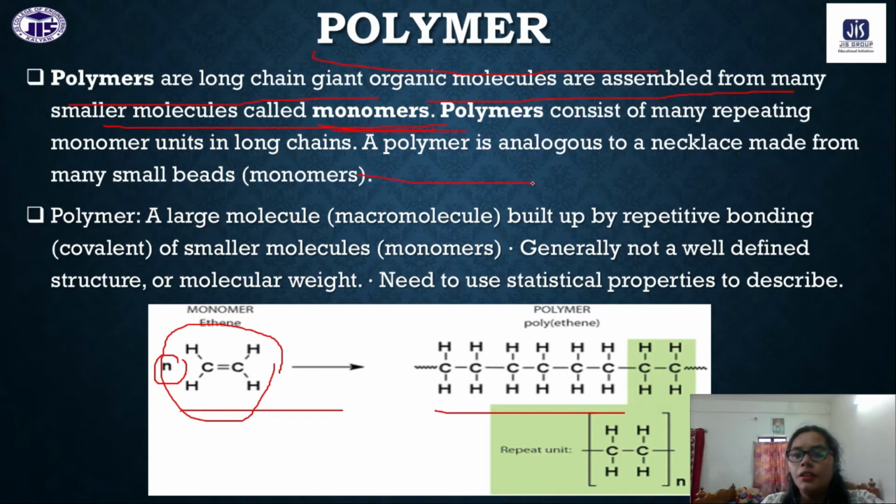A polymer is analogous to a necklace made from many small bits. A polymer is a large molecule built up by a repetitive bonding unit of smaller molecules, generally not a well-defined structure or molecular weight, so we need to use statistical properties to describe it.